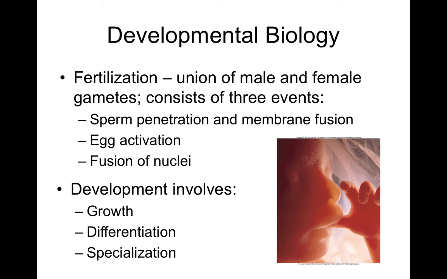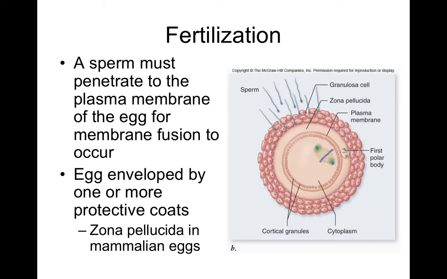After fertilization, which is the union of the male and female gametes, it consists of 3 events. The sperm penetrates the membrane, the egg is activated, and then the nuclei of both the sperm and the egg fuse. Then development involves growth of those cells in numbers, differentiation between what the cells are made for, and then the specialization of those cells to perform specific functions.